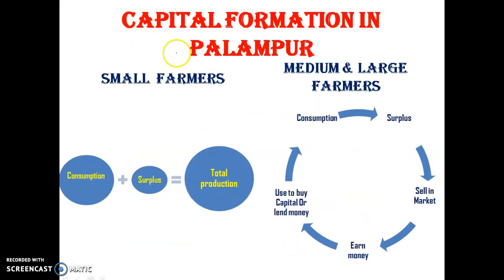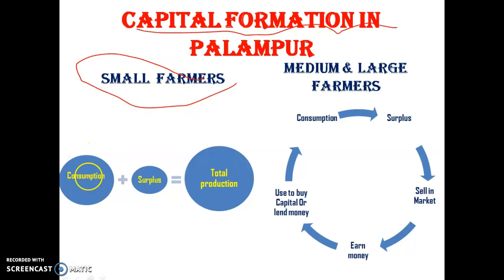Then capital formation. First you have to know what capital formation is. Capital formation is addition in capital: addition in money, addition in tools, addition in machinery. That is called capital formation. How capital formation happens in Palampur, we will note with the help of this chapter. First, small farmers have a small portion of production.